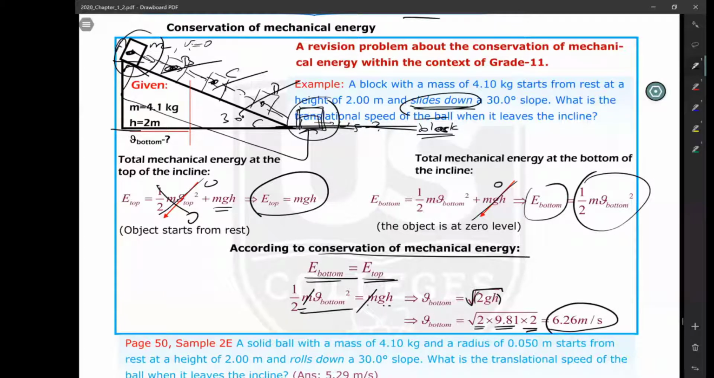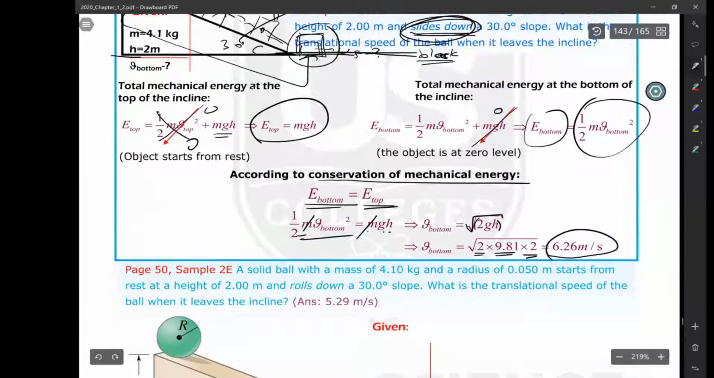This is the 11th grade part. This is what you should know from 11th grade. If you don't know, I briefly explained to you what conservation of mechanical energy is. But this time, in the 12th grade, we are not going to slide down an object. We are going to roll down a sphere, a cylinder, a ring, or something like this.